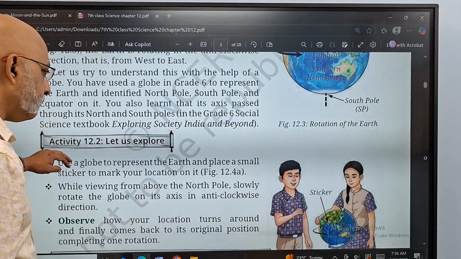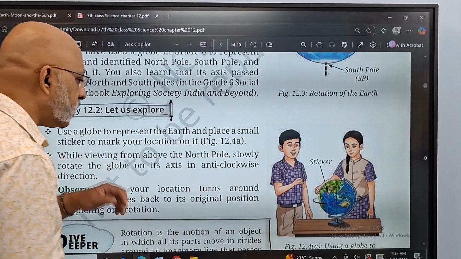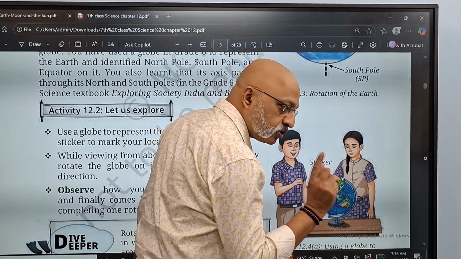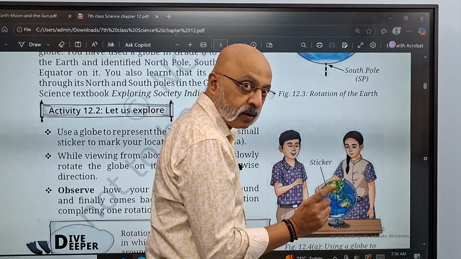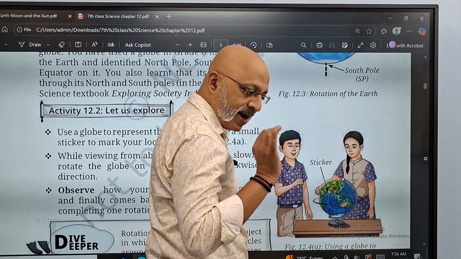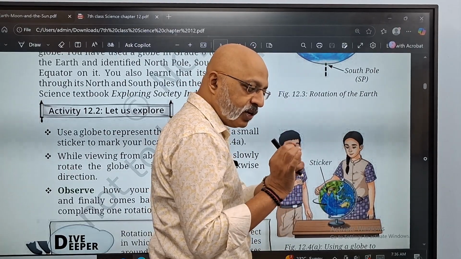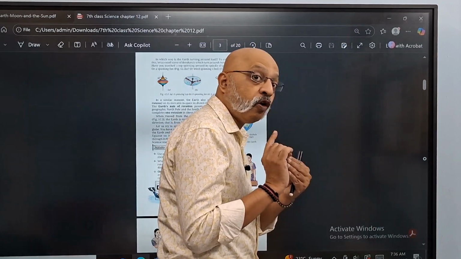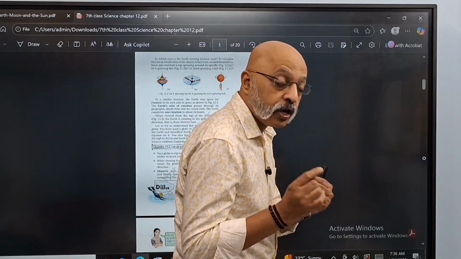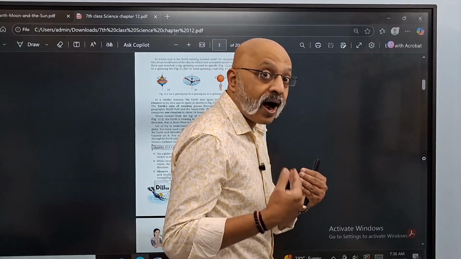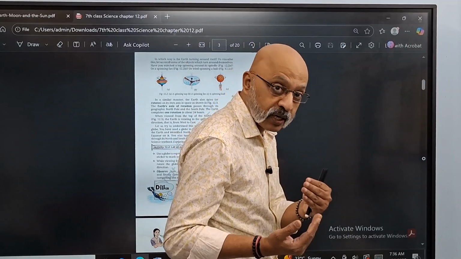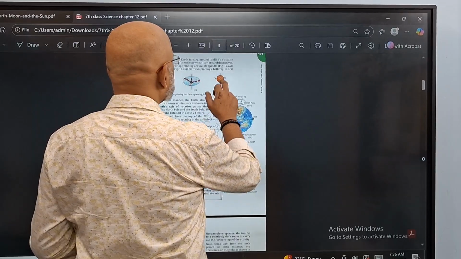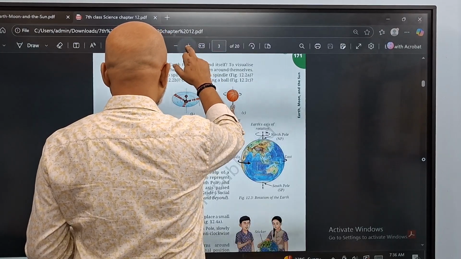Now, if you put a particular sticker on any country, let's say you put it on India, and then you see how India is moving, right? And then if you put an imaginary sun outside, and then you see from the perspective of India how you would feel the movement of the sun. These are all activities that you can do because that will make you understand this whole concept much better, right? Should not be any confusion at all.